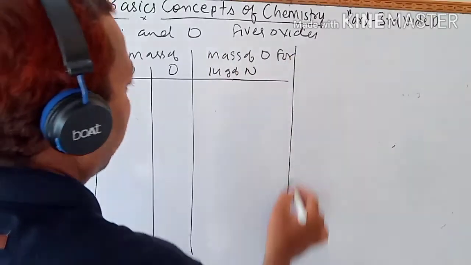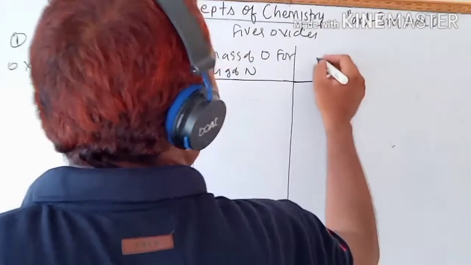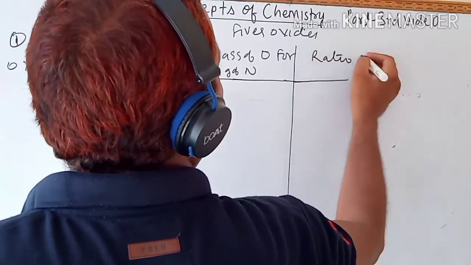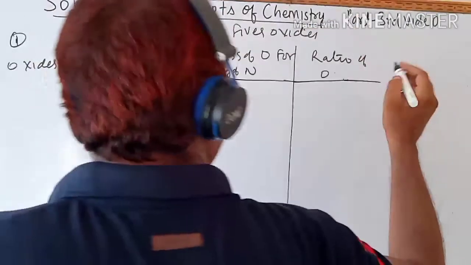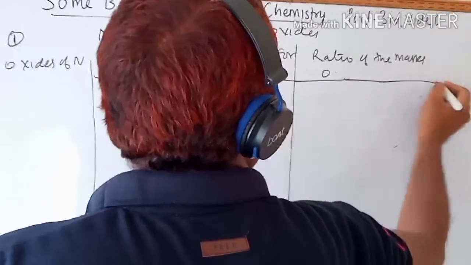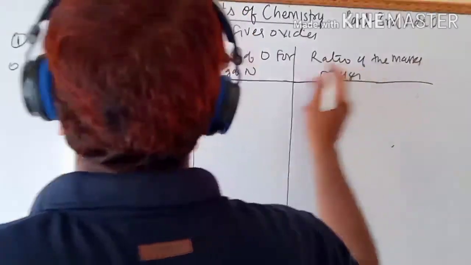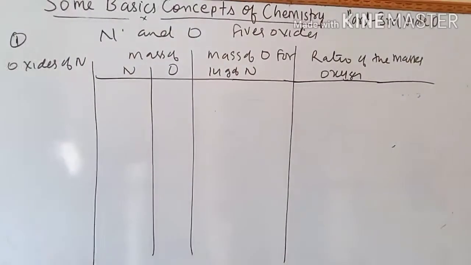Then next, ratio of the masses of oxygen. So this is the table: oxides of nitrogen, mass of nitrogen, mass of oxygen, and so on. Now fill in this data.